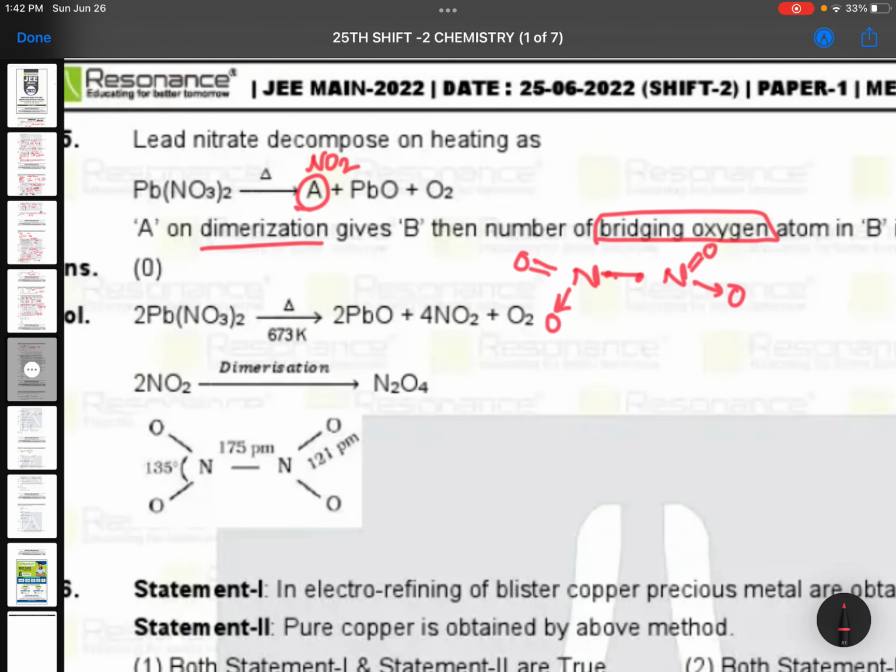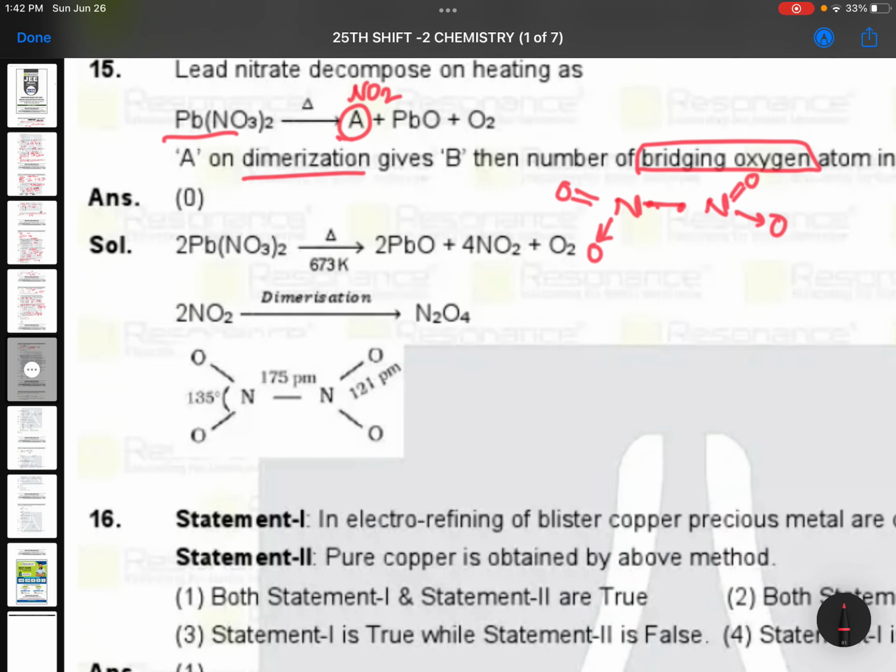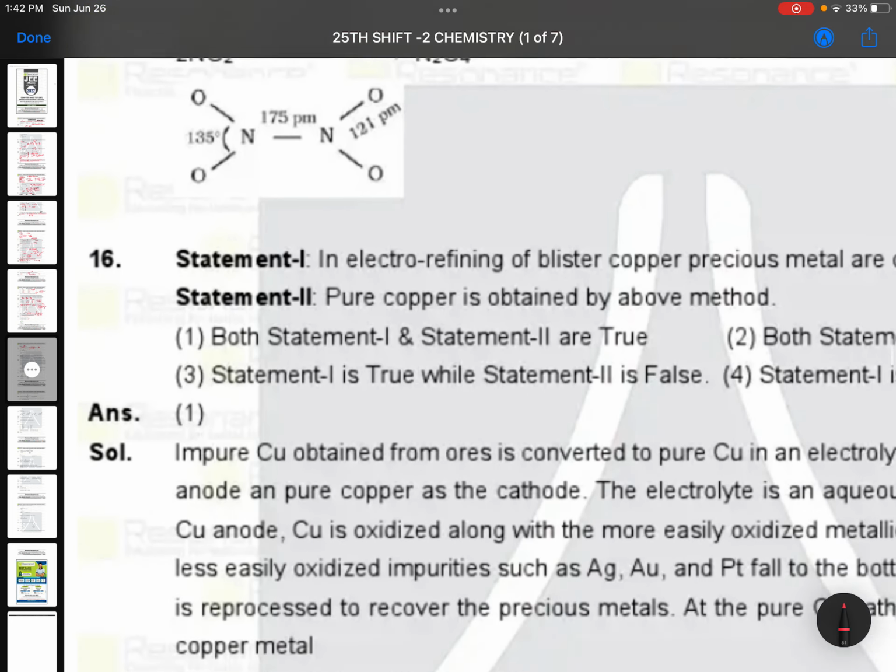Good question. This is a very good question. Because lead nitrate heating gives NO2, and NO2 dimerization. Two or three concepts are mixed together. Okay, this is a good question.